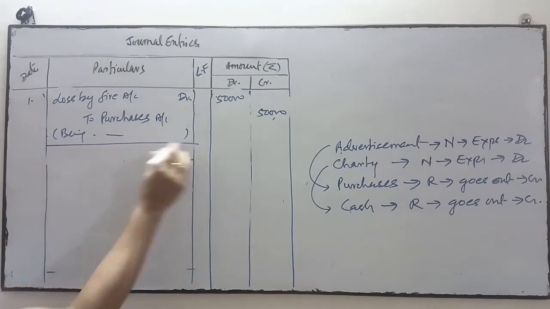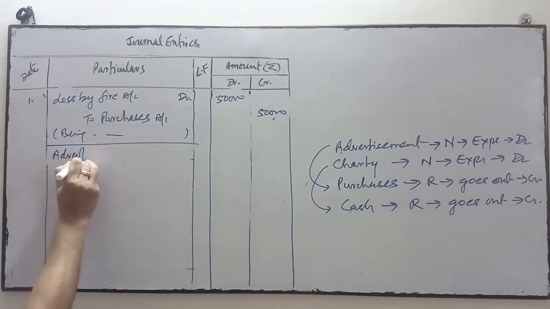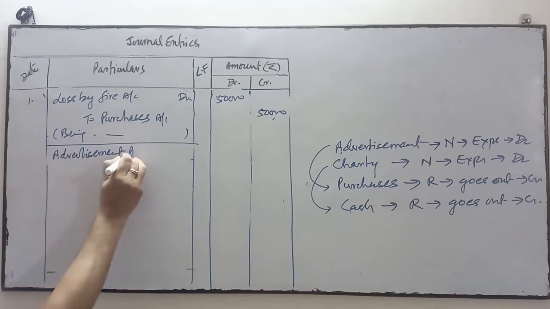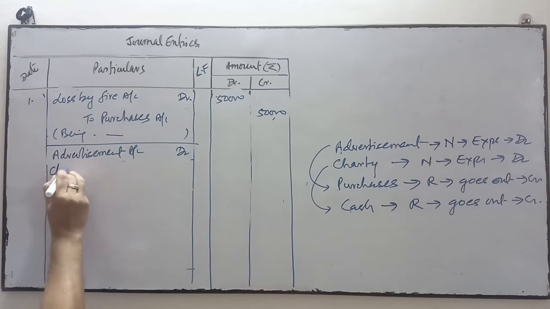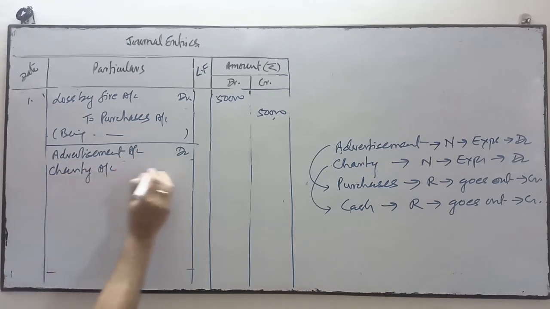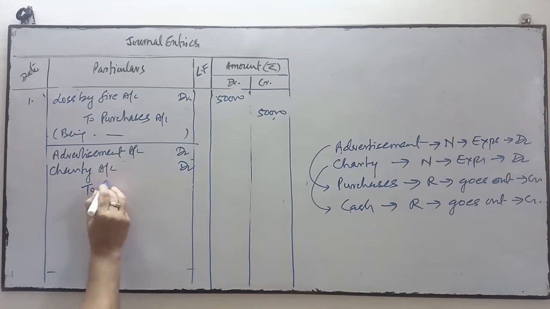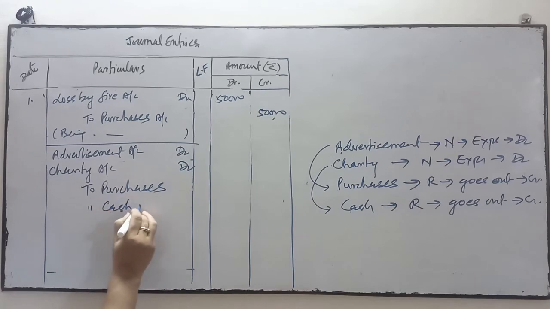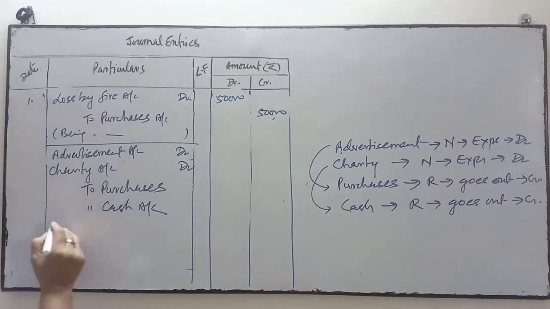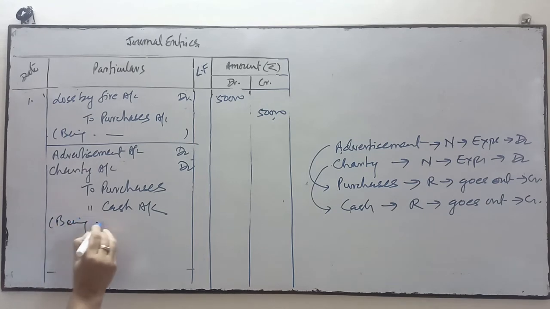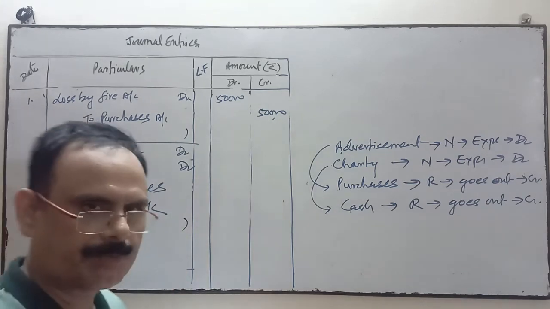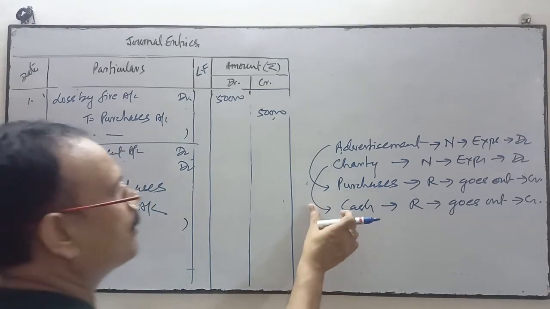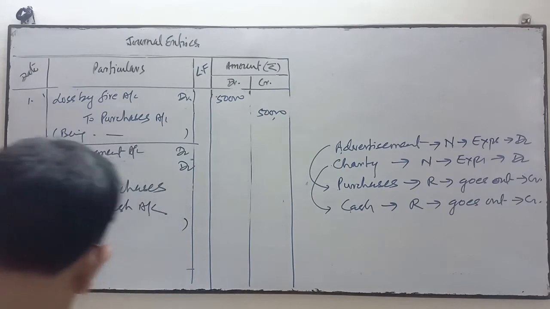So here what we do: advertisement account debit, charity account debit, purchase account credit because goods go out from the business, and to cash account credit because cash goes out from the business, because we have given away cash for charity. Narration will be very simple: being goods given as a free sample and amount is spent for charity.